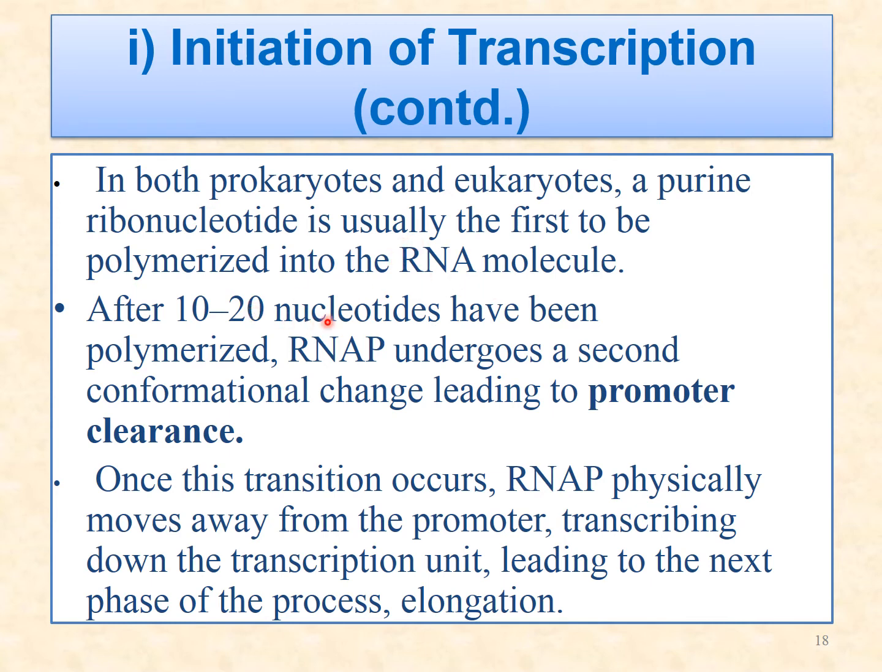After 10 to 20 such nucleotides have been polymerized, the promoter region is cleared, and the polymerase undergoes a conformational change. On this transition, RNA polymerase physically moves away from the promoter and transcribes down the transcription unit, leading to the next phase of the process, known as elongation.